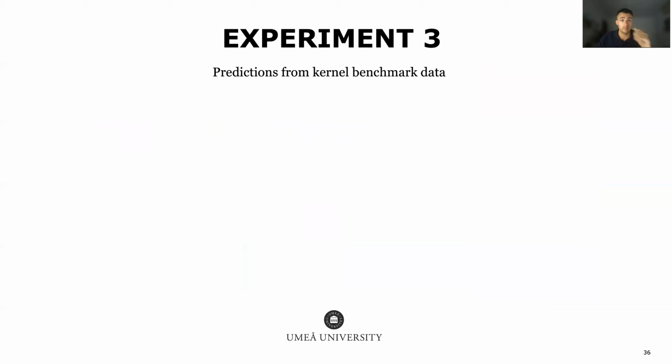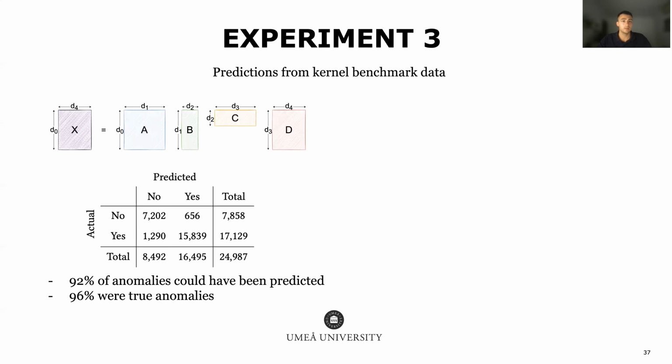With the third experiment, the final one, we wanted to find out whether anomalies could be predicted. To do so, we benchmarked each of the kernels in isolation with a flush cache, basically cleansing the cache before each measurement was taken. This way, for each kernel invocation from experiment 2, we obtained a benchmark execution time. And by summing over the code in any given algorithm, we obtained a prediction of the execution time for each of the algorithms. So the results can be summarized in a confusion matrix with the actual and predicted classifications.